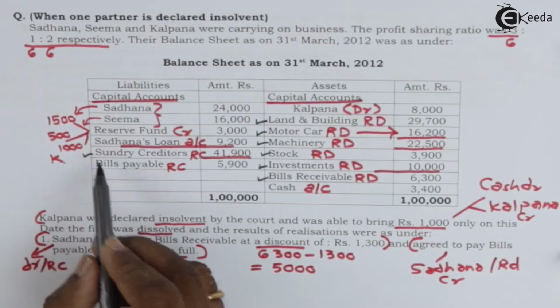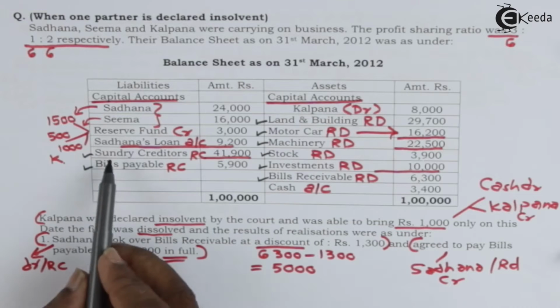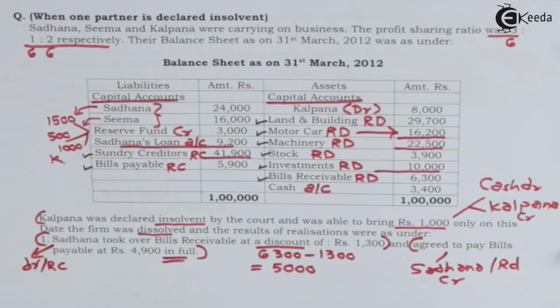Sundry creditors, bills payable. These two liabilities will be transferred to realization account credit side.